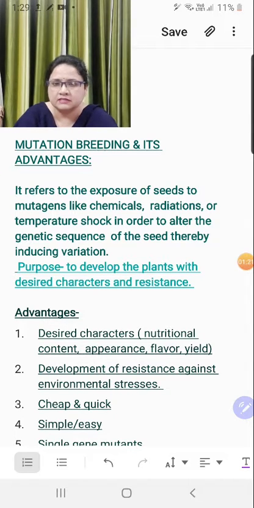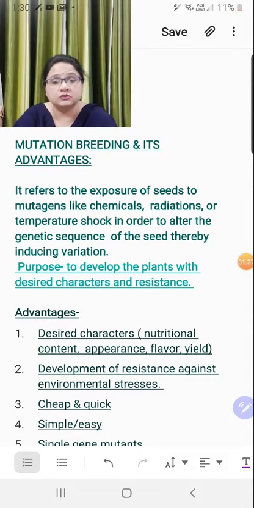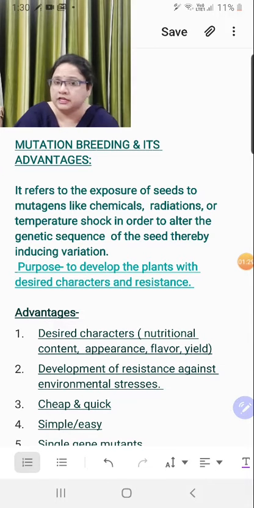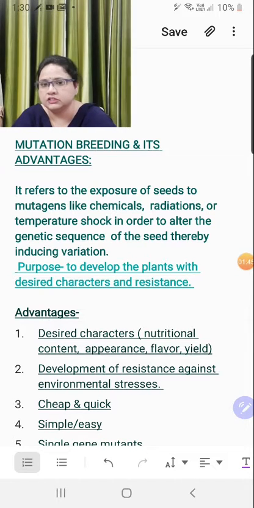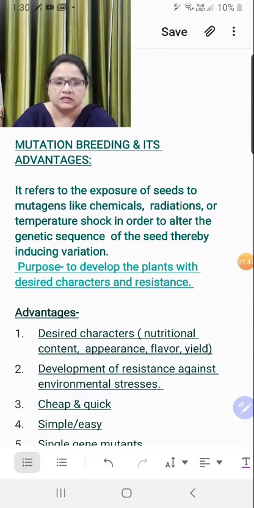You have already studied this in a previous chapter, that mutagens could be strong oxidizers, strong chemicals, or radiations too, right? And it could be the heat shock too, because very high temperature can break the DNA sequences. So a temperature shock could be one of the mutagens here. But ultimately your purpose is to alter the genetic composition of the seed, right?